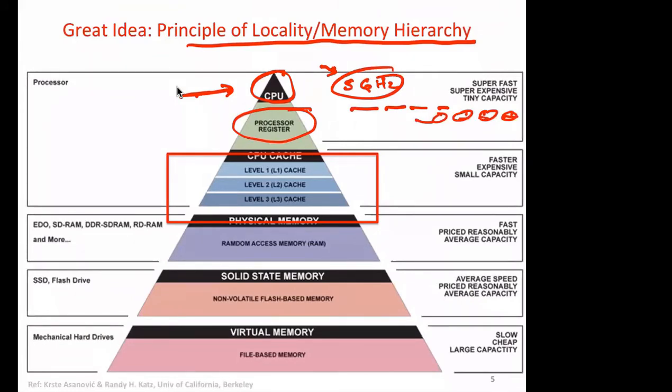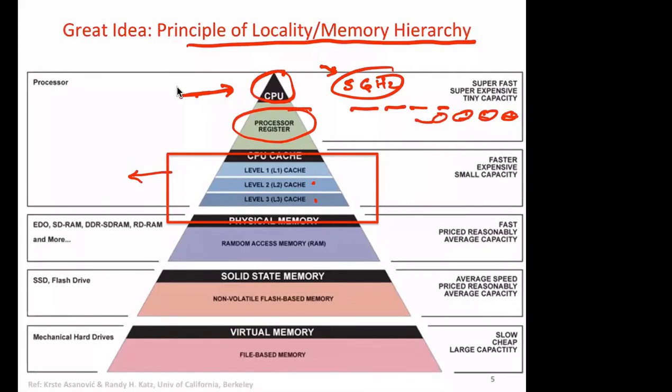And then we have seen that we have multiple levels of cache. We have level 1 cache, level 2 cache, level 3 cache. I will ask you a question: why 3 levels of cache, why not more, why not less, and what is the difference? Why can't we have just a single cache? Many years back we used to have one level of cache only. I will ask you this question. You'll have to think yourself and answer me.